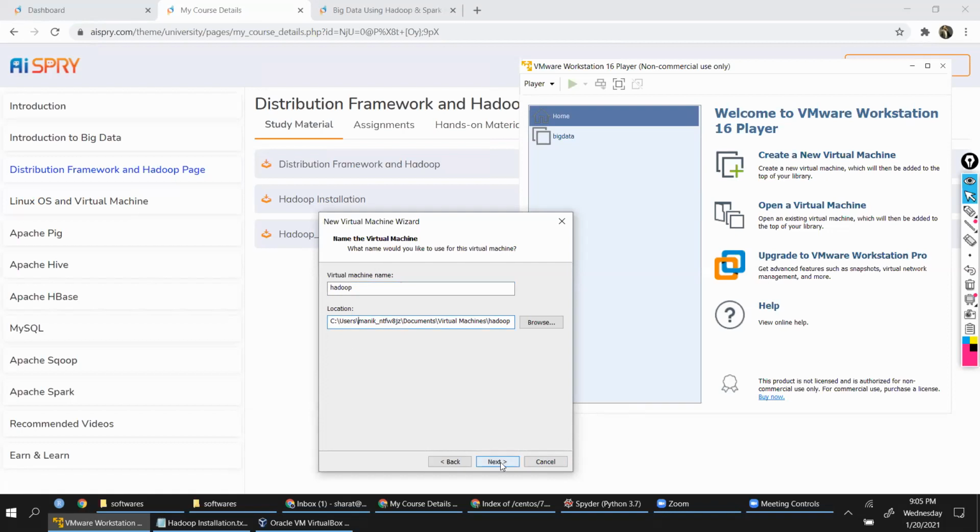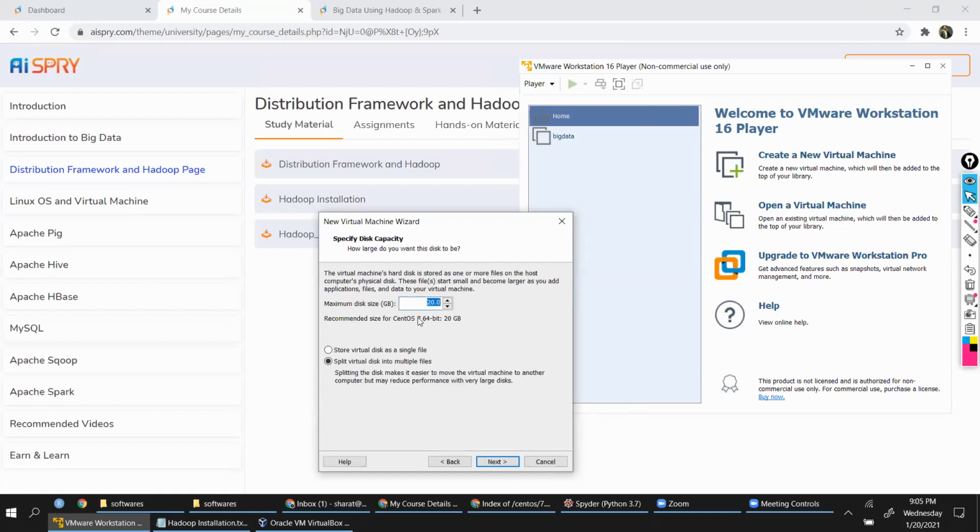Click next. Now, this is where I was. You can store the entire virtual machine into a single file. It could be a VDI file, virtual disk image, or you can split that into multiple files and then store it. You can choose any option, that's okay. Splitting is generally preferred because the smaller the files, the easier to handle them.